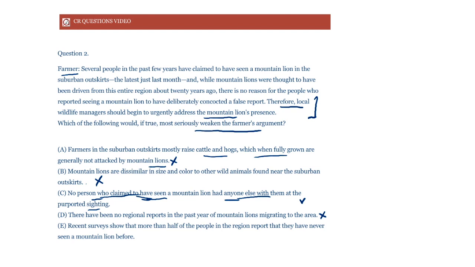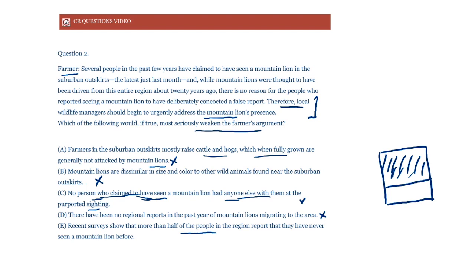Okay, E. Recent surveys show that more than half of the people in the region report that they have never seen a mountain lion before. Now, this is what makes people fall. This is the option that they feel is the correct answer in case C is not the correct answer. What does it exactly say? It says recent surveys show that more than half of the people. So let's say if this is the entire population, it says that more than half of the people of the area have never seen a mountain lion before.